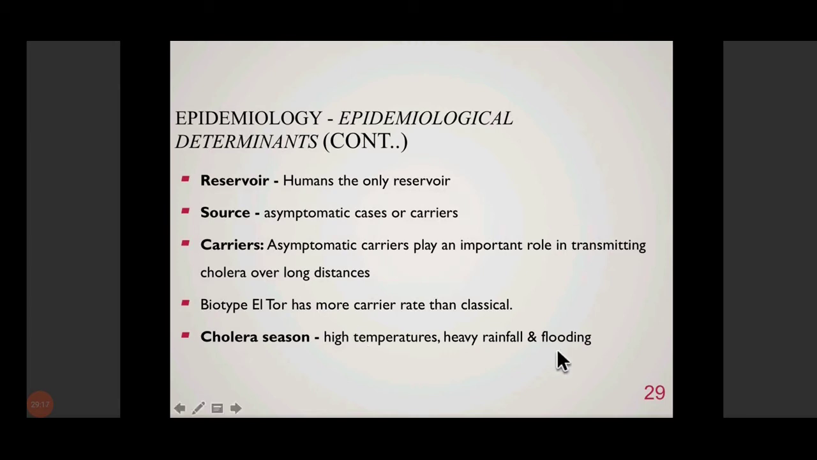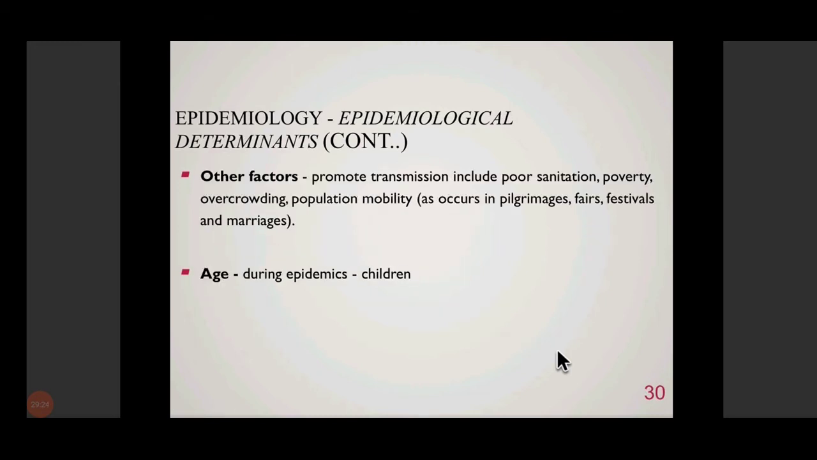High temperature, heavy rainfall, flooding, all are favorable for the spread of cholera. Other factors such as poor sanitation, poverty, overcrowding, and high mobility of people moving in and out are all favorable for transmission of cholera.